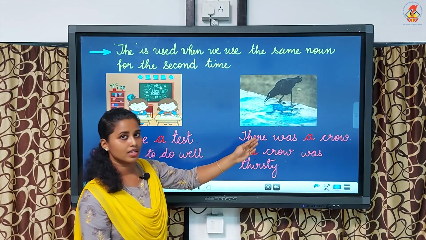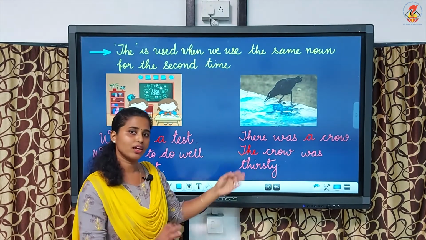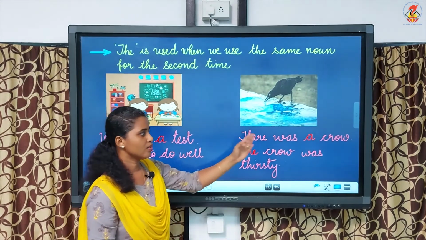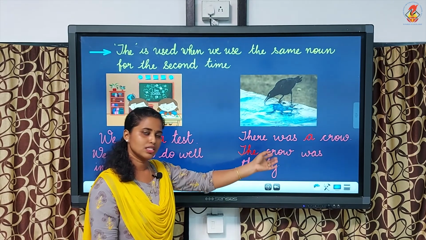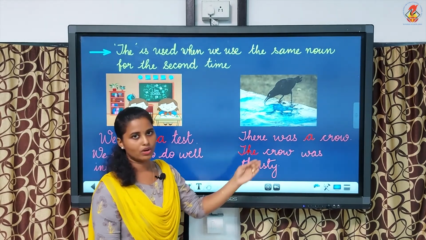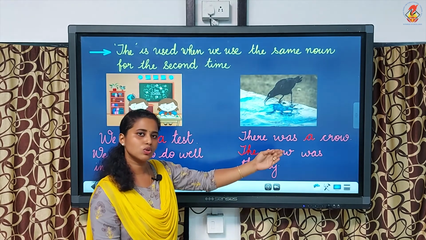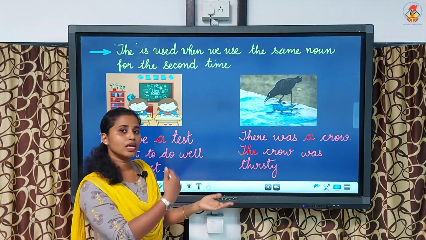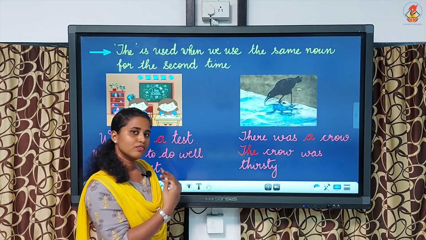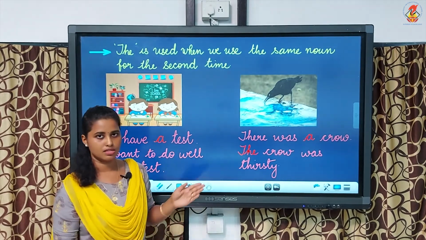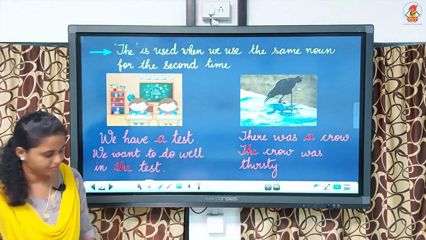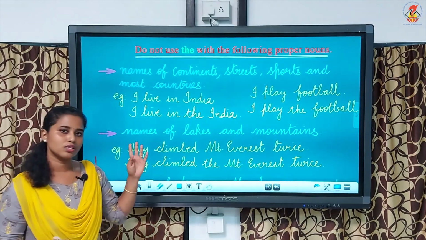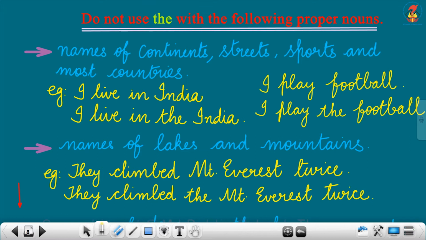In the first sentence you can see we are using a or an according to the consonant and vowel sounds. There was a crow. Here a crow, C is a consonant. But when we are talking about the same noun repeating for the second time, we should write article the. The crow was thirsty. So that was the next rule. Now, those were the 4 rules which you have to follow when we write article the.